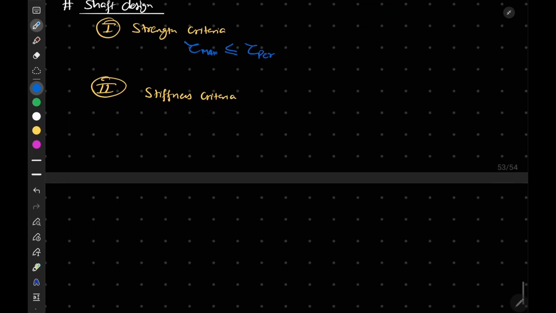If I talk about the stiffness criterion, theta of the shaft at the free end, theta max, must be less than or equal to theta permissible. We can write theta is equal to TL by GJ. Generally in questions theta permissible will be given, or even if it is not given, we can calculate theta equal to TL by GJ.